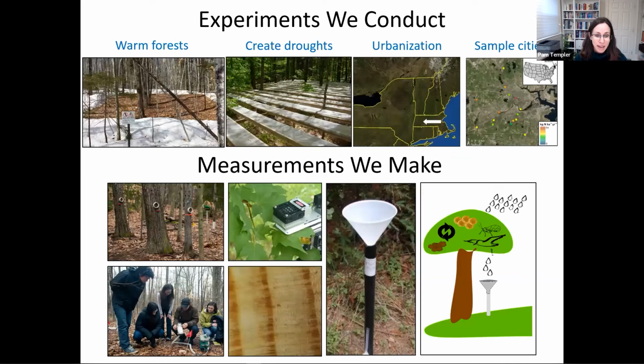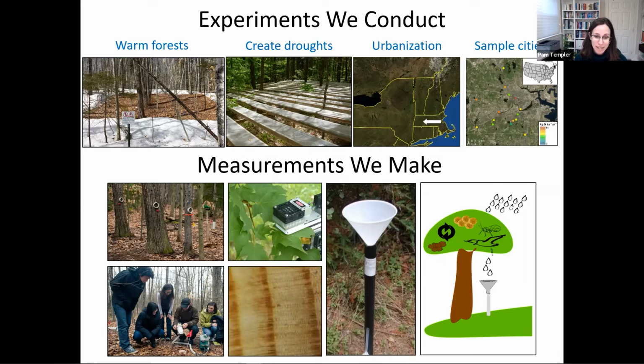Next slide, please. In our lab, we examine how these changes in the environment affect the health and functioning of forest ecosystems. In the upper left-hand photo, you can see a photograph of one of our experimental plots in the White Mountains of New Hampshire, where we increased temperatures throughout the summer by 5 degrees Celsius, and then we removed snow in winter to mimic future changes in climate. We also induced drought experimentally by removing about 50 to 95% of incoming precipitation and diverting the water off of our forest plots. We also examine urbanization gradients, and we sample across cities like the greater Boston area to evaluate the effects of things like forest fragmentation and urbanization on forest ecosystems and urban street trees.